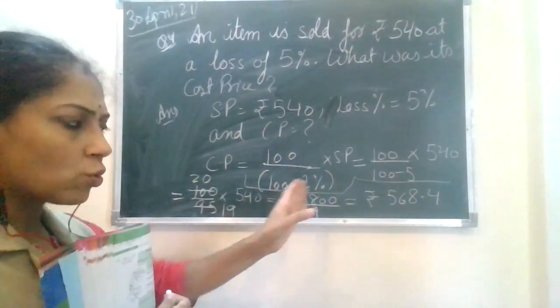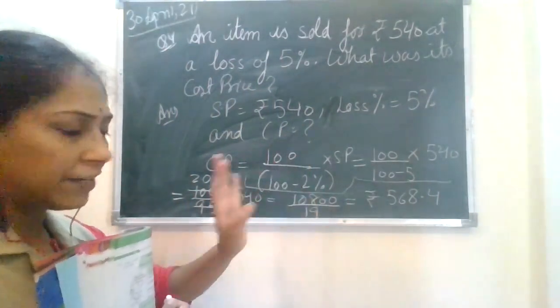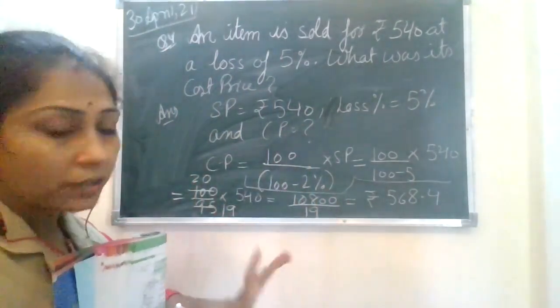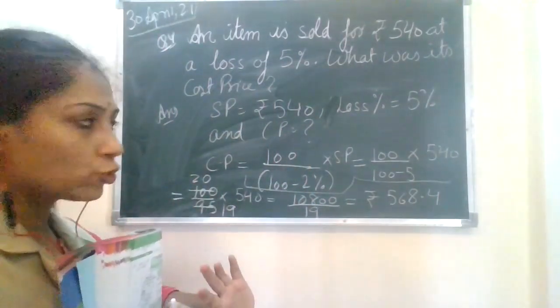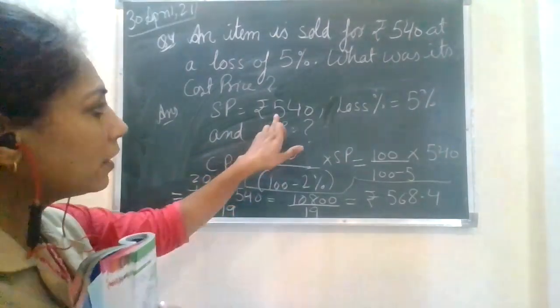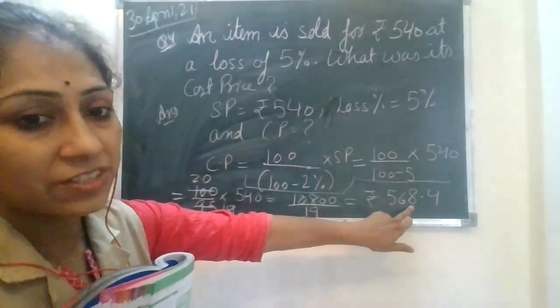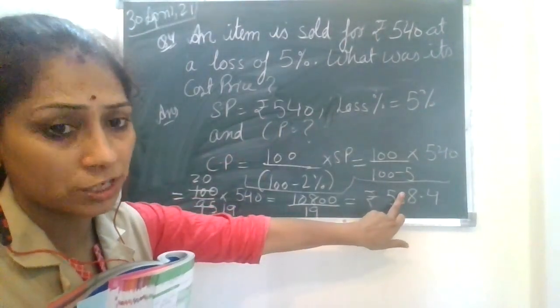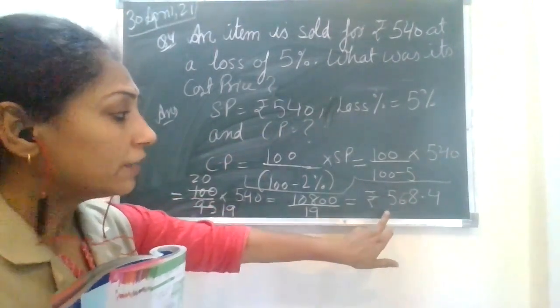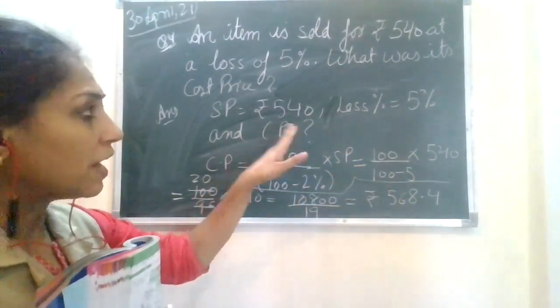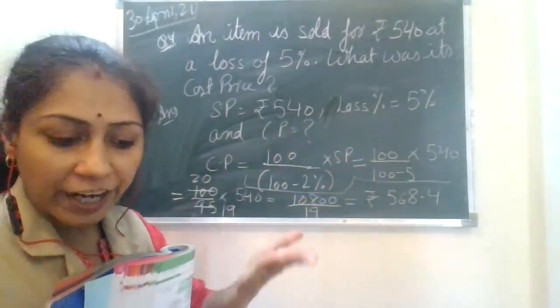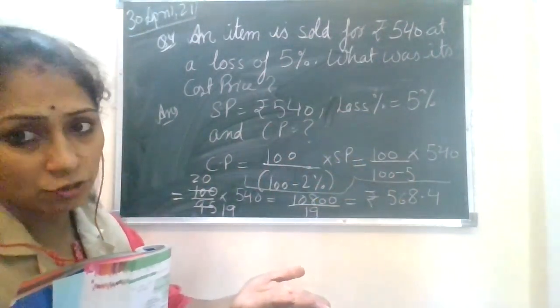19 into 5, the 95 and so on, then 19 into 6, then 19 into 8, then the decimal will start. You're going to do the rough work also to support your answer. Here you can see SP is rupees 540 and the CP is 568.4. This is something to be observed, that your CP is greater than your SP, and as a loss is incurred, the way I told you in theory, it is proving the fact also.